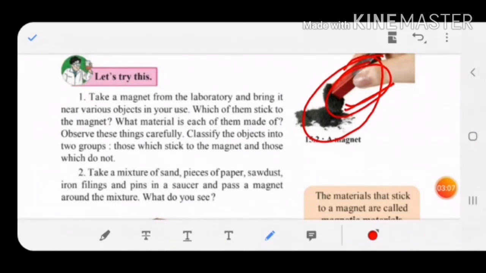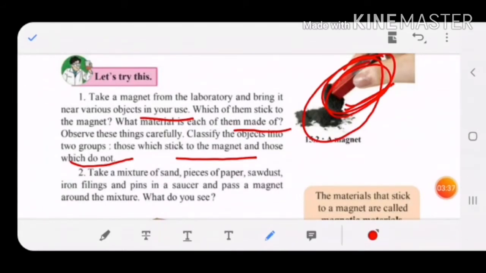You have to take a magnet and bring it near to the various objects in your house. Which of them sticks to the magnet? Which material is each of them made up of? Observe these things and classify the objects into two groups: which stick and which do not stick. There are different materials in your house: iron cupboard, wooden cupboard, maybe wooden sofa, yes or no?